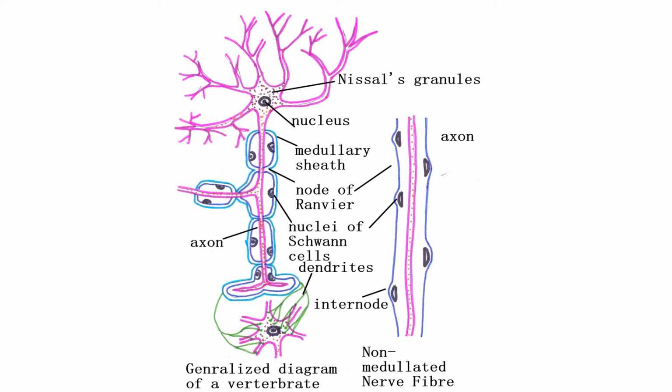Morphological types of neurons on the basis of presence or absence of myelin sheath: neurons are categorized in two categories, one with myelin sheath called myelinated neurons and the other without myelin sheath called non-myelinated neurons. Physiological or functional types of neurons: on the basis of functional properties, neurons may be afferent, efferent, and neurosecretory.